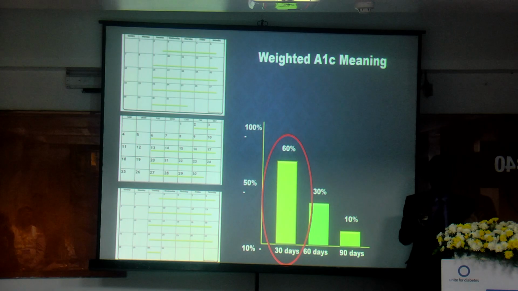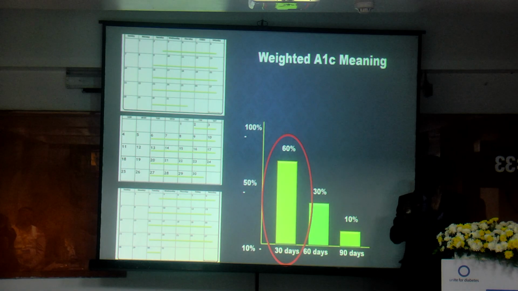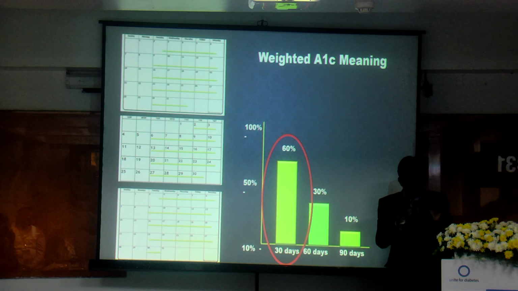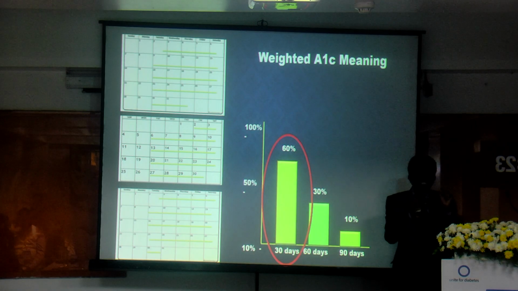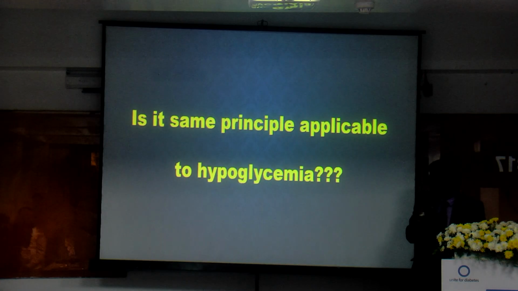It is not so. It always reflects the last 1 month of your sugar level. The reason is that at any point in circulation, 60 to 70% of your RBCs are younger RBCs, whose lifespan is only 30 to 40 days. These younger RBCs reflect your last 30 to 40 days of sugar level.